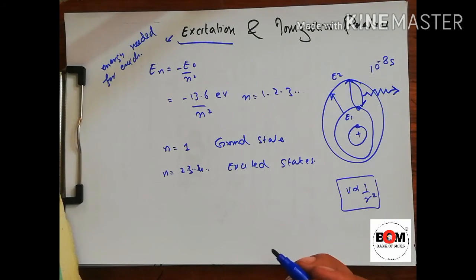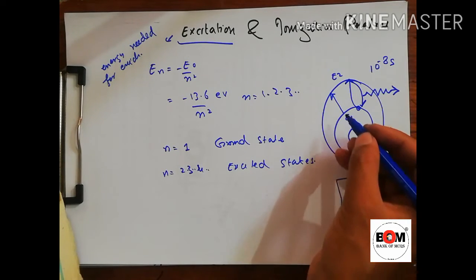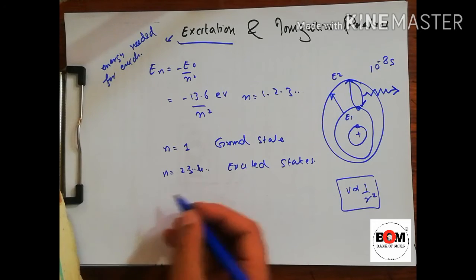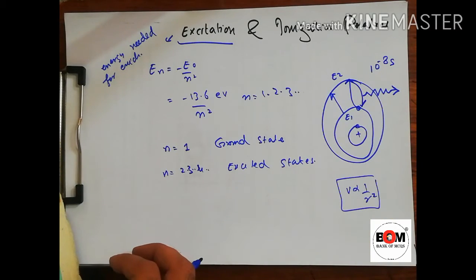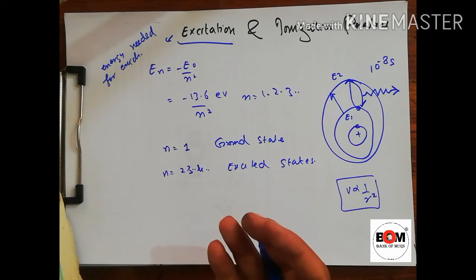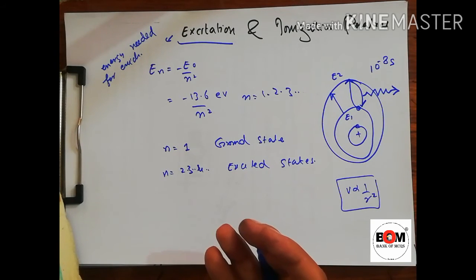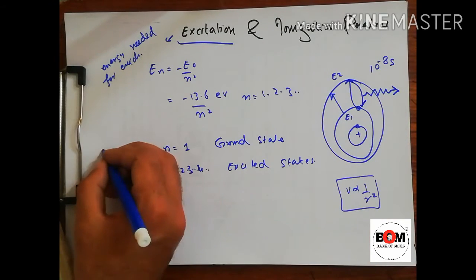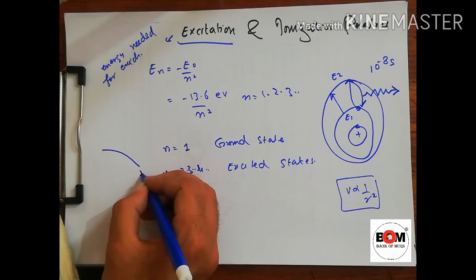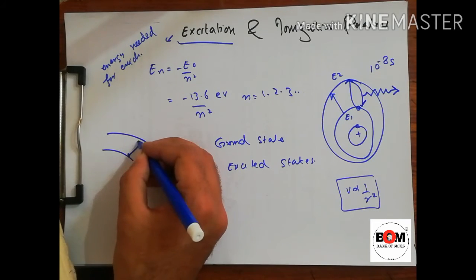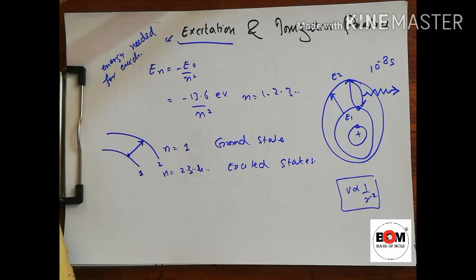The next is that we say, how to find this E. So this is a little tricky, not as much as, for example, the first and second excitation energy of hydrogen is calculated. First excitation energy means that from the ground state where n is equal to 1, the energy required to move the electron to the first excited state is called first excitation energy.